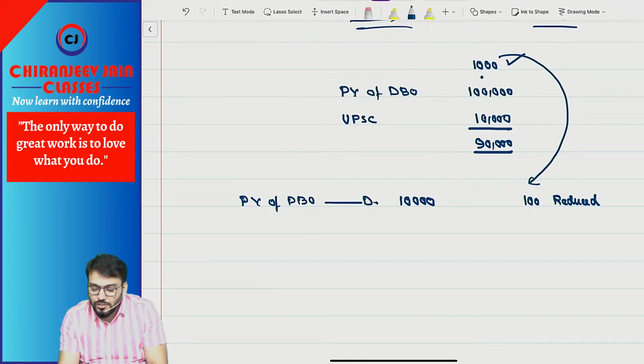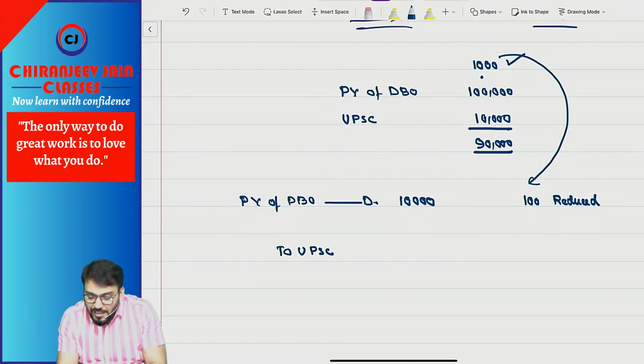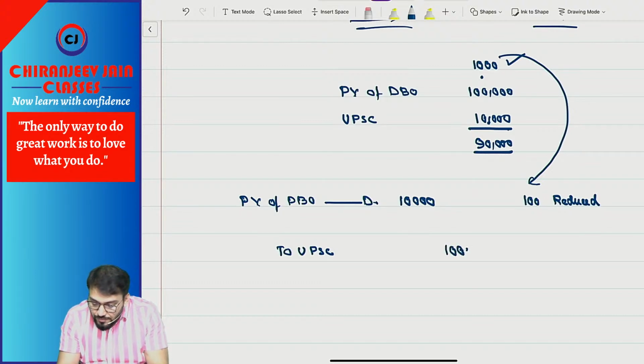1 lakh is for 1000. So how much for 100? 10,000. And you need to also reduce your unamortized past service cost proportionately. So for 1000 it is 10,000. For 100, how much? 1000.